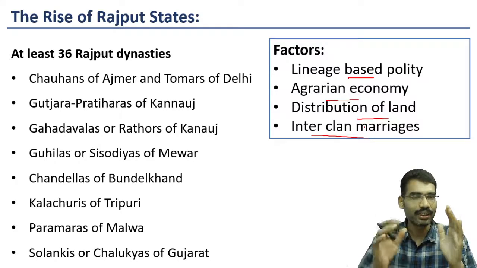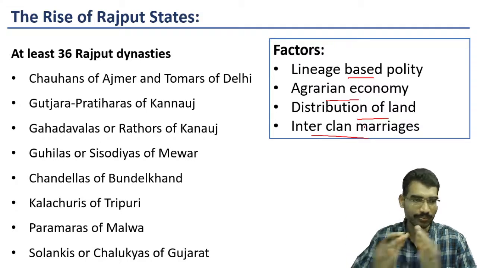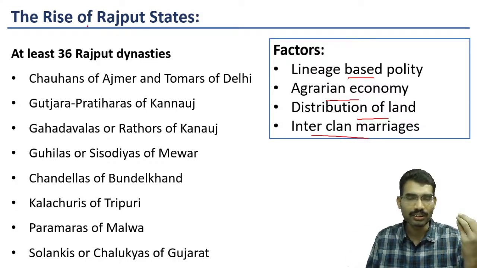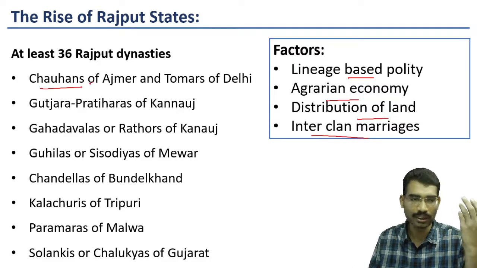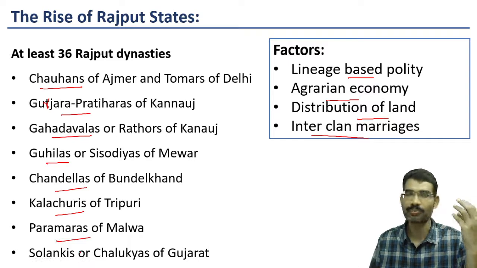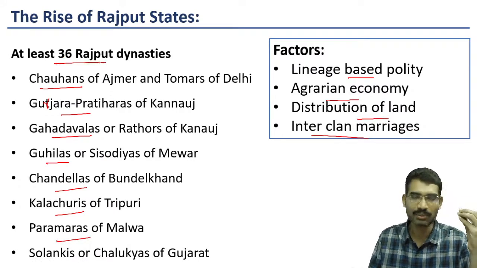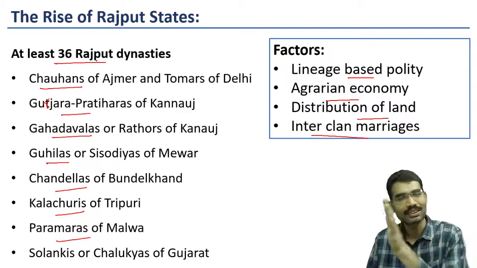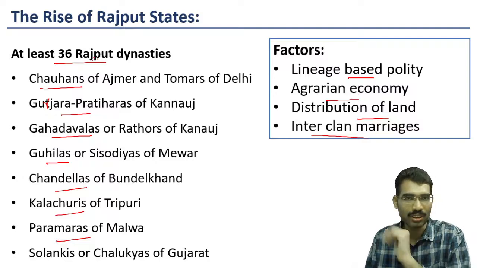These are the different dynasties that existed in the 7th and 8th century onwards. Some of the important dynasties that existed during that time period were Chauhans of Ajmer, Gurjara Pratiharas, Gahadwalas, Guhilas, Chendelas, Kalachuris, Paramaras, Solankis. Different dynasties emerged. At least 36 Rajput dynasties were there after the 7th century. We are talking about the time period after Harshavardhana.